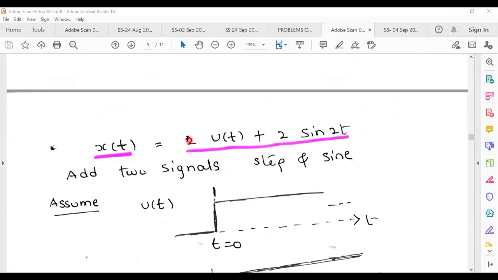Sometimes you will ask certain type of question also. By seeing this one, you can understand this is a periodic signal. But when we add these two, it returns a periodic signal. Actually, u of t is a periodic signal. What about sinusoidal signal? It is a periodic signal. It will repeat its pattern. Therefore, this is a combined signal. A periodic signal ని ఒక periodic signal ని రెండింటిని కలుపుతున్నాడు.